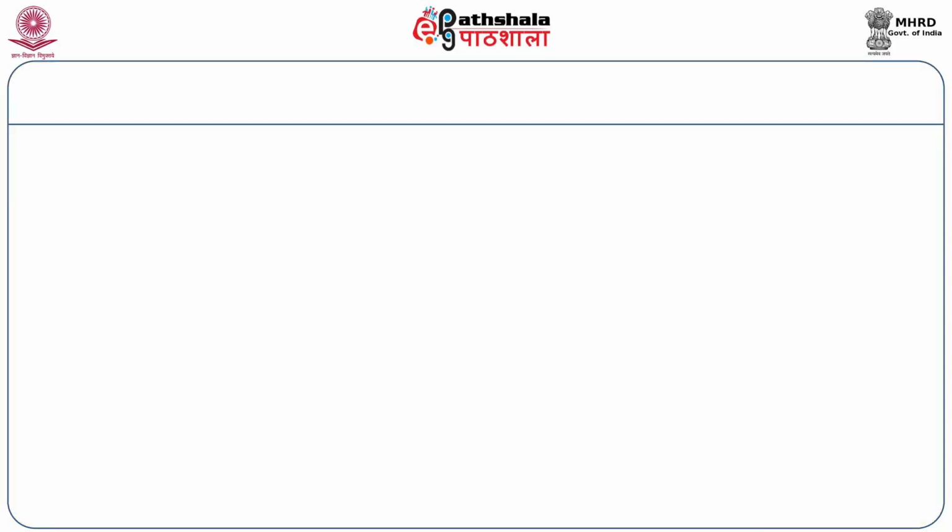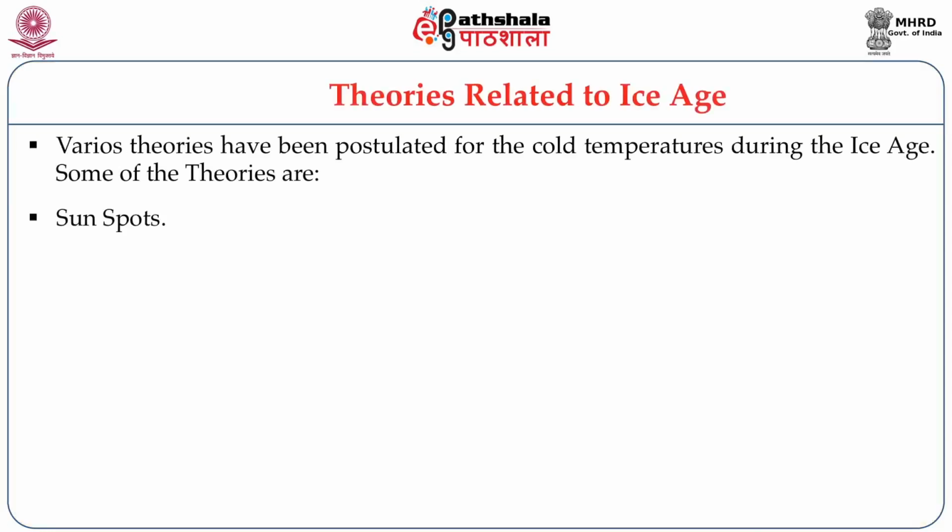So let us take up one by one these theories regarding the very cold climatic conditions. The first theory is the sun's radiation.